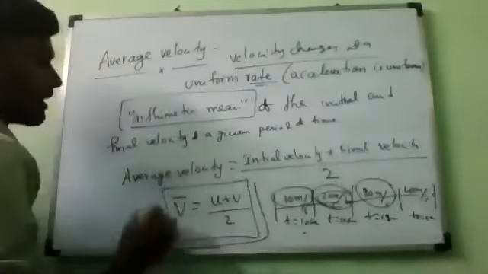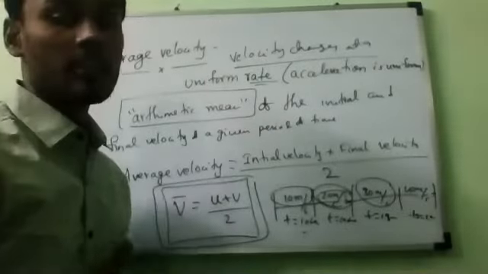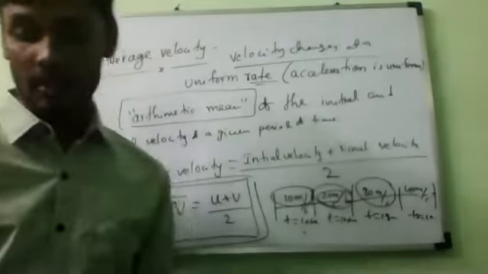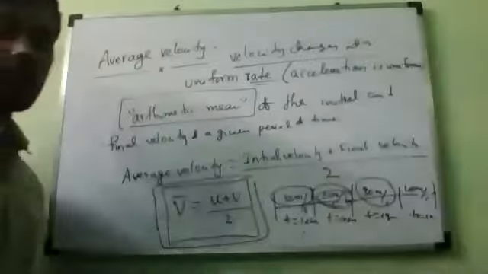Formula is this one. Average velocity when it is non-uniform acceleration, then we can say that total distance divided by total time taken. Do you people understand or not? Yes, sir. Write it. That is the definition, you write it.